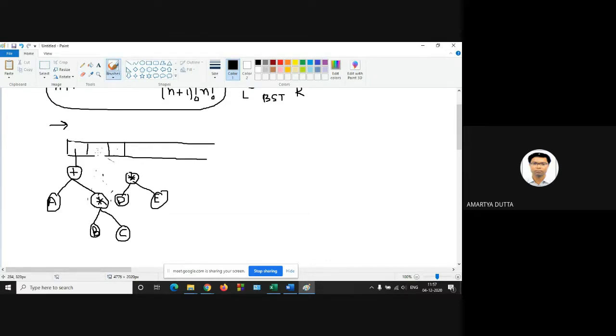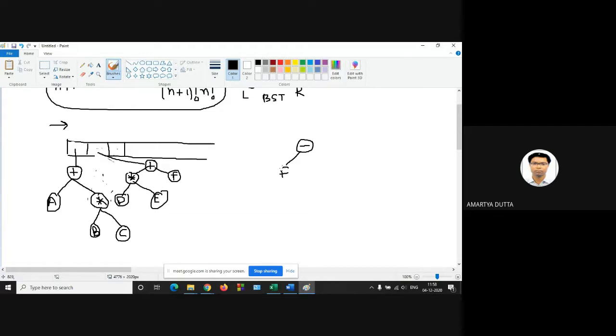So this is your addition, the root. Left child is the multiplication, and right child is the F. Okay, and the final expression tree, if you evaluate in this procedure, the final expression tree should look like this one.